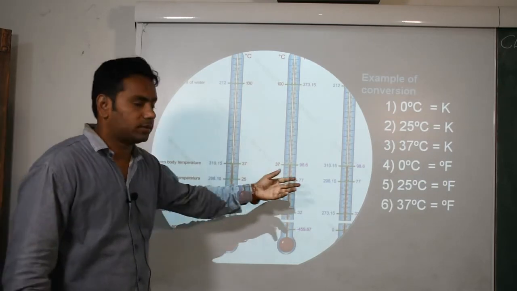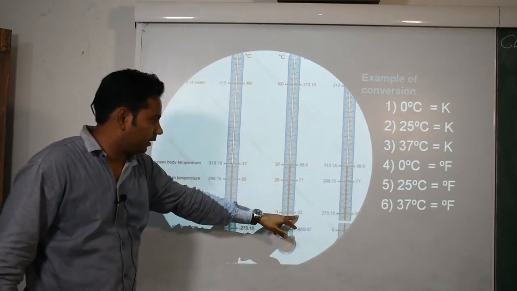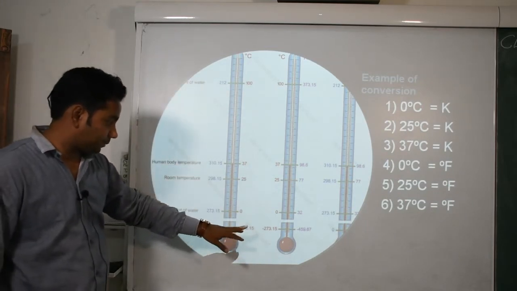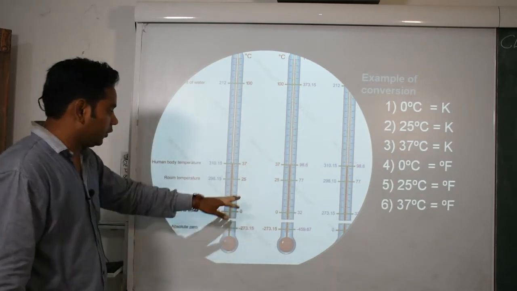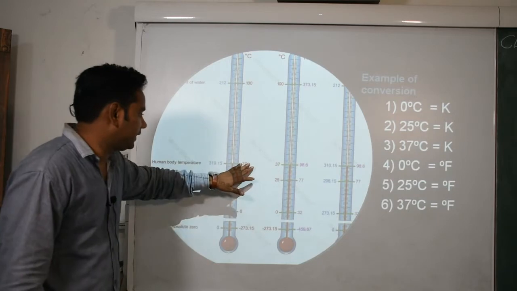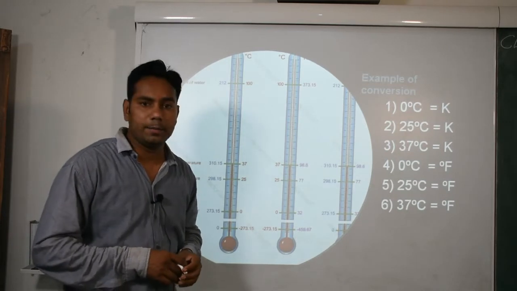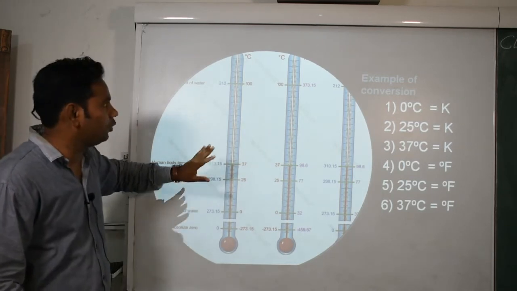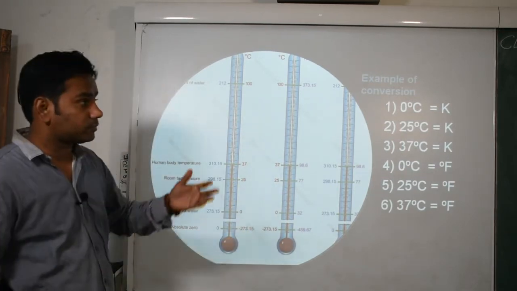I show here some thermometers with degree Celsius, Kelvin and degree Fahrenheit scales. 0 degree Celsius is equal to 273.15 Kelvin, 25 degree Celsius is 298.15, then 37 is 310.15. 37 degree Celsius in degree Fahrenheit is 98.6. We move to the green board.